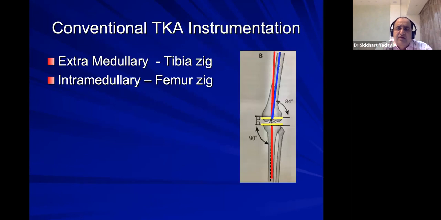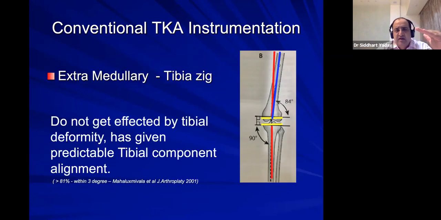In conventional total knee arthroplasty, we use the extramedullary jig for the tibial cut, which is perpendicular to the mechanical axis of the tibia, and an intramedullary jig for the femur. As we are using an extramedullary tibial jig, it is not affected by the curvature of the tibia because the jig is applied over the surface, and we can have a good predictable tibial cut.